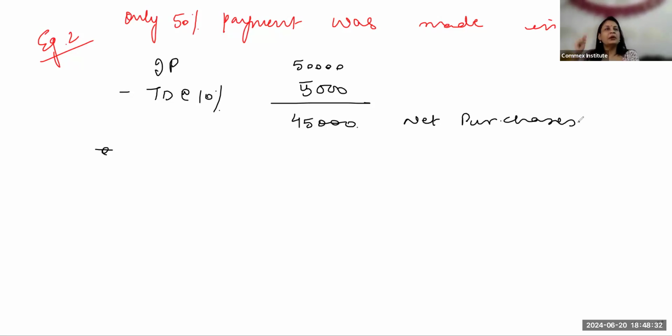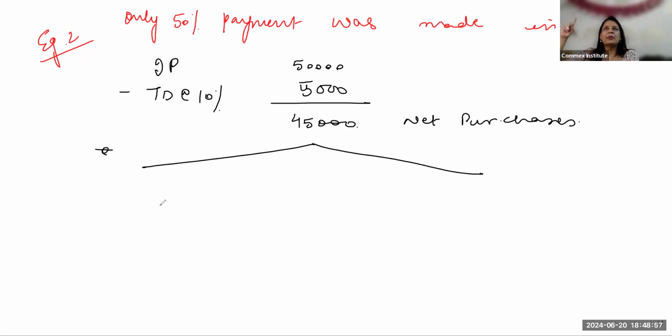क्यों? क्योंकि हम पूरा पेमेंट नहीं कर रहे हैं, बोल रहे हैं हमें 50% ही पेमेंट हम आपको कर सकते हैं. Okay, I don't have that much cash. I cannot make the entire payment. So he'll say you make 50% payment, only that amount will be eligible for the cash discount. Obviously he'll give me the cash discount only on the amount I'm making the payment on. So here I'll have to bifurcate this amount into two, one which is eligible for cash discount and one which is not.